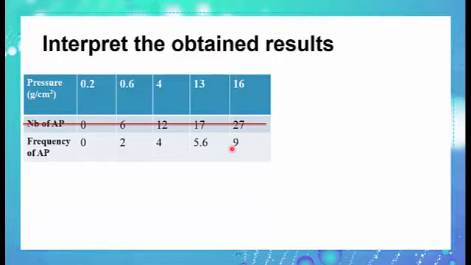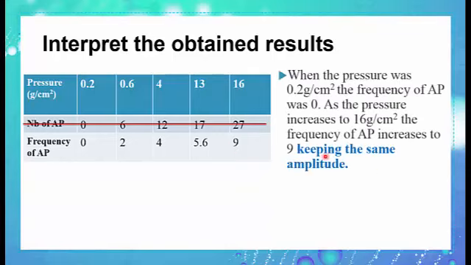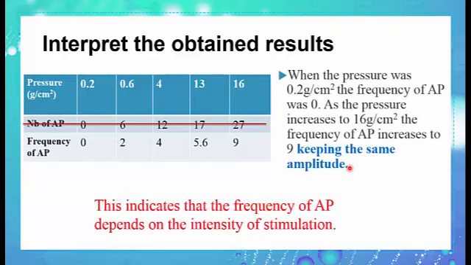But we have to say keeping same amplitude, because as shown in the figure, always the action potential having same amplitude. So we have to say keeping the same amplitude, since the amplitude is not increasing when the pressure increases, only the number. This indicates that the frequency of action potential depends on the intensity of stimulation.